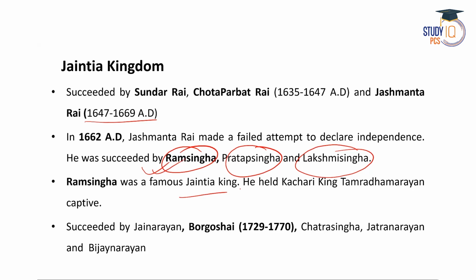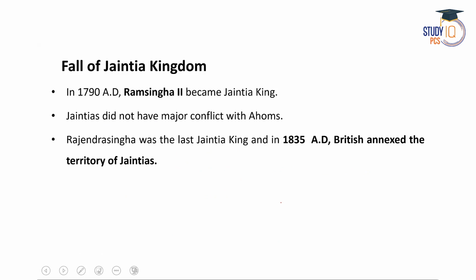Ramsingha was a very famous Jaintia king, and in fact he held the Kachari king Tamradhwaj Narayan as captive, right? Then Ramsingha was succeeded by Joy Narayan, Bor Gosain, who was a very important king. Then Satra Singha, Jatra Narayan and Bijoy Narayan, right? Then finally, in the year 1790, Ramsingha II became Jaintia king, and Jaintia didn't have any major conflict with the Ahoms, right? And Rajendra Singha was the last Jaintia king, and after Rajendra Singha in the year 1835, the British annexed the territory of Jaintia into British India, right?